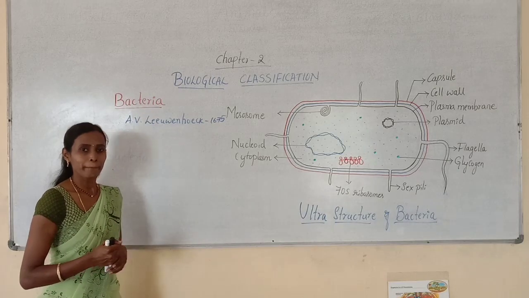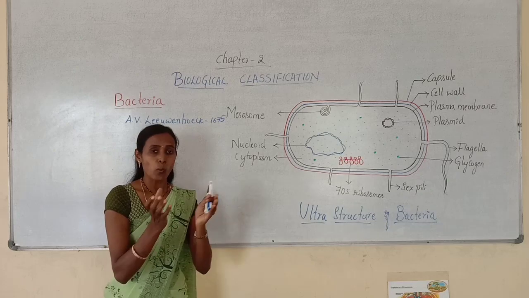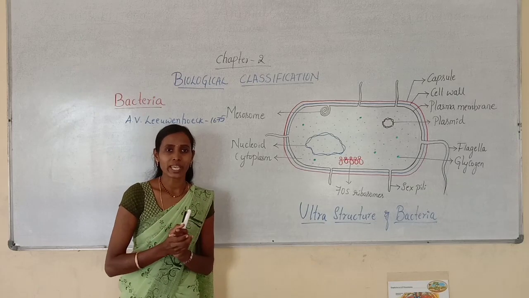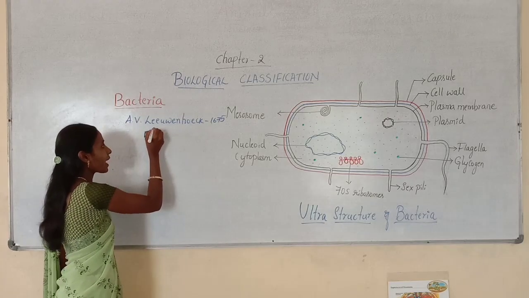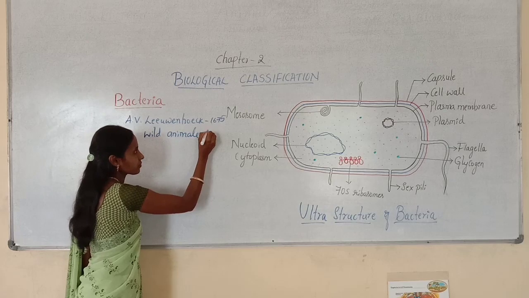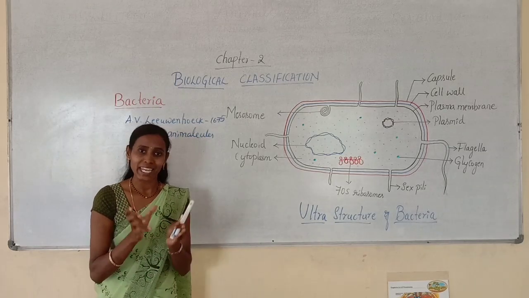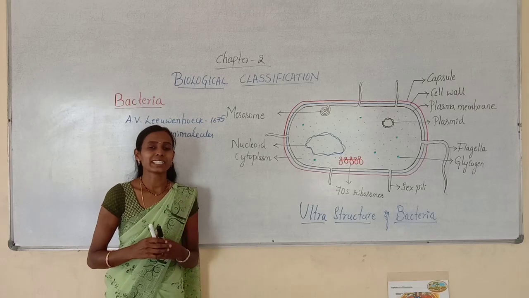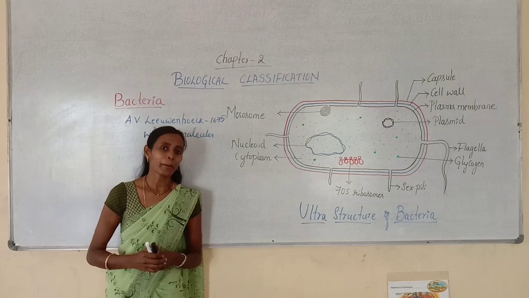which are called bacteria. But when he observed those organisms under the microscope, he called them wild animalcules. Later, in the year 1838, another scientist coined the term bacterium.